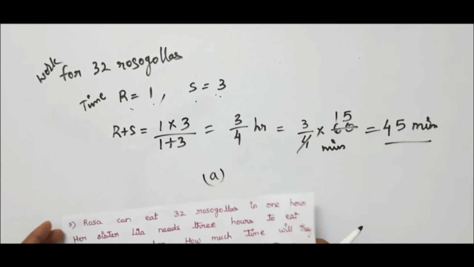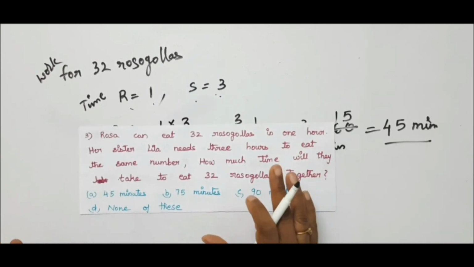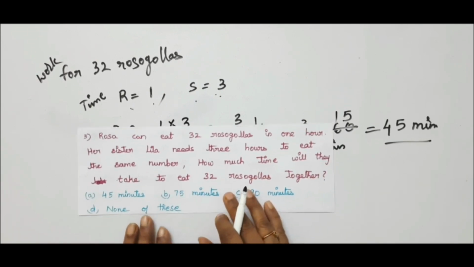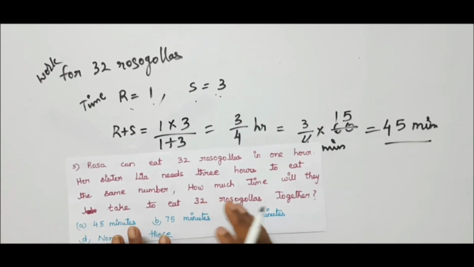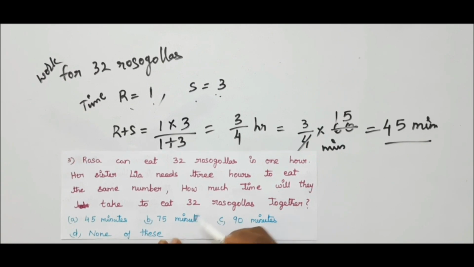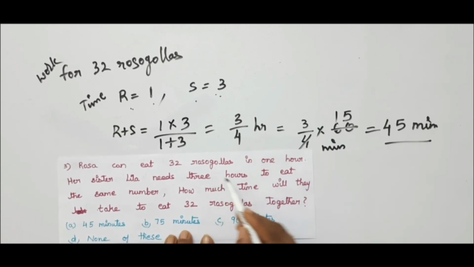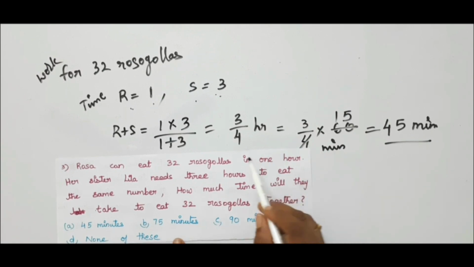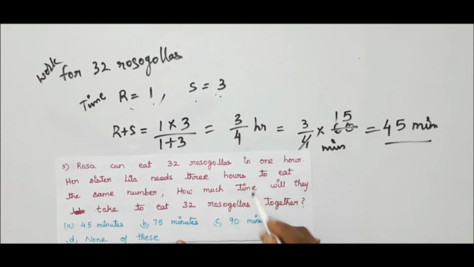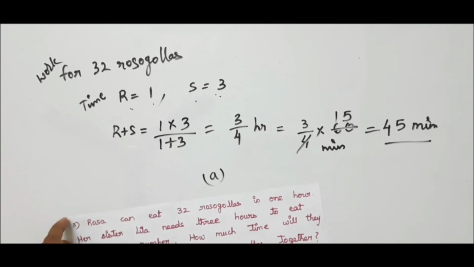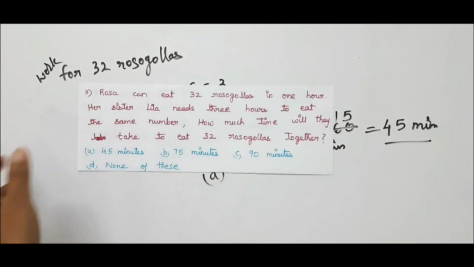First you have to carefully observe in the question for what work he has to find the time. If the same work is given, just use the shortcut method and find the time for both, that is R plus S. And here the options are given in minutes, so as the time we calculated is in hours and the options are in minutes, I have converted the time into minutes and got the required answer. In this way you have to solve this type of problems. Now let us go to next problem.